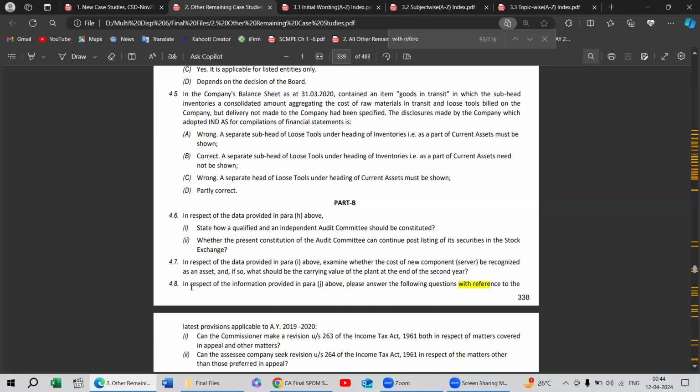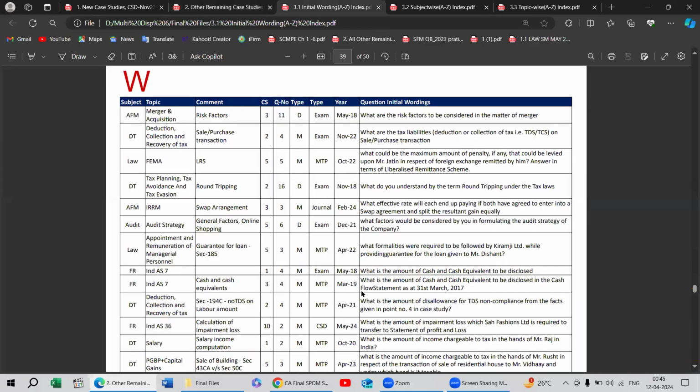So wherever the case is in respect of, with reference to para number, this type of wording, if you are seeing that relating to para wording, like with reference to para above, ignore those words, because ICAI may change anytime in respect of to with reference to, or with reference to to in respect of, they can interchange them as well. So the main focus should be on the initial wording of the actual question, that is examine, please answer the following. Now from this word, quickly see how it will be in the case study index and which subject it has been asked.